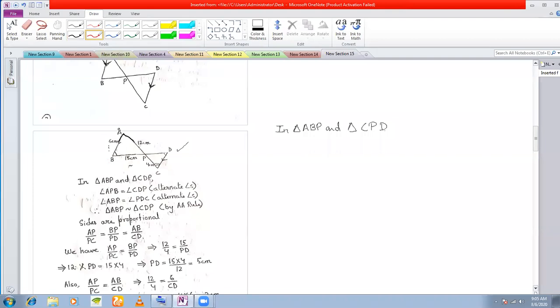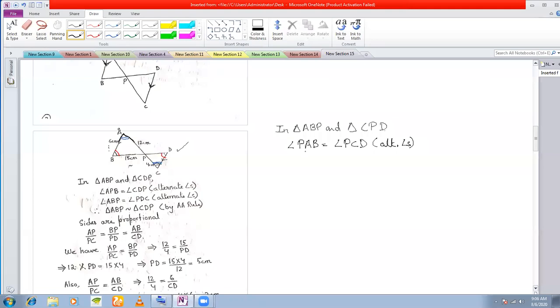What I see here is that since AB is parallel to CD, this angle must be equal to this angle, right? This angle must be equal to this angle, because they are alternate angles. So two angles I have shown are equal. So what I'll write is angle PAB is equal to angle PCD, the blue angles. Why? Because I'll give the reason alternate angles.